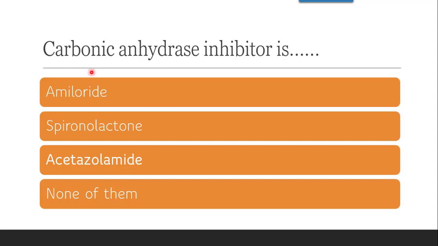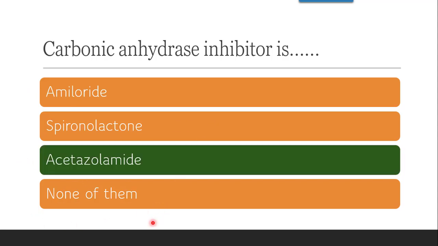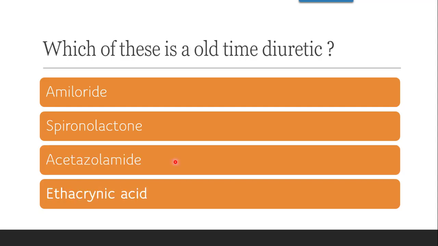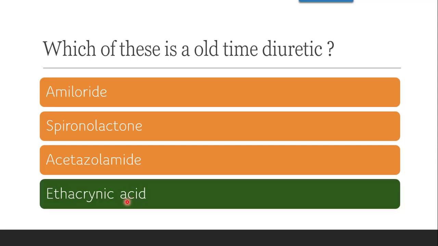Next question is, carbonic anhydrase inhibitor is dash, whether it's amiloride, spironolactone, acetazolamide, or none of them. So according to the classification, carbonic anhydrase inhibitor class includes acetazolamide. Along with acetazolamide, it also includes methazolamide. Next question is, which of these is an old-time diuretic? Whether it's amiloride, spironolactone, acetazolamide, or ethacrynic acid. The correct answer is it is ethacrynic acid. Mercurial diuretics and ethacrynic acid both are ancient time drugs, so they are known as old time diuretics.